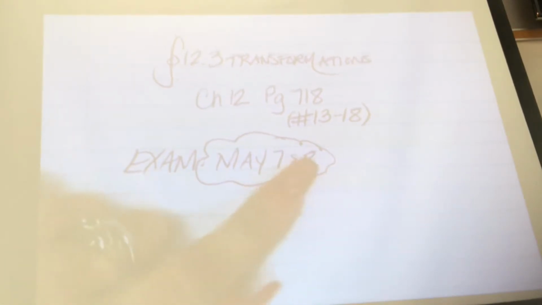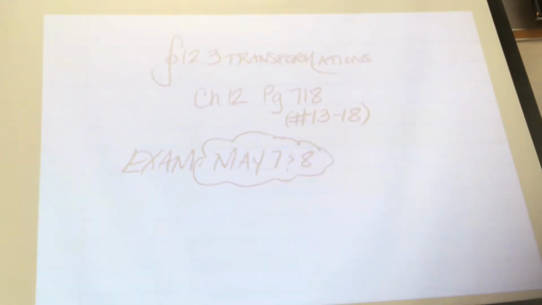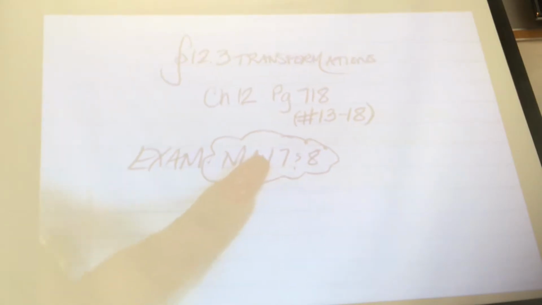So if you're going to be gone on the 8th, you'll take both parts on the 7th. If you're going to be gone on the 7th, you're going to take both parts on the 8th. If you're not going to be gone on either one, then you get to take one and then the other.